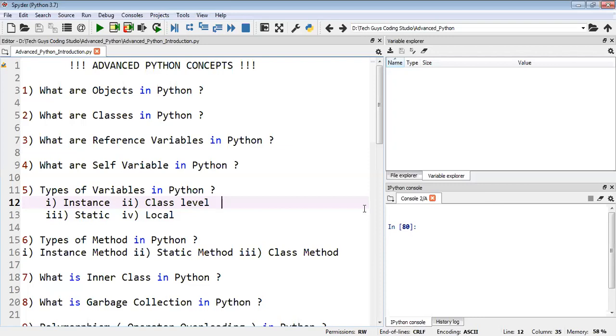In today's class, we'll just be discussing the advanced Python concepts and topics we will be covering. In today's session we will not be writing any code. I'll just explain what all the topics are that we'll cover in advanced Python. It's a very useful concept for a Python developer, and for a Python beginner also.